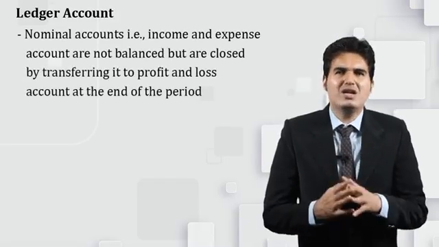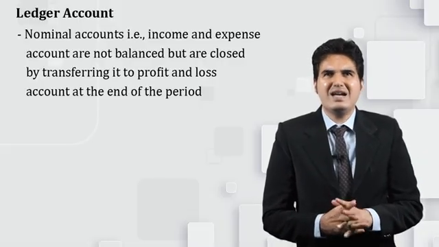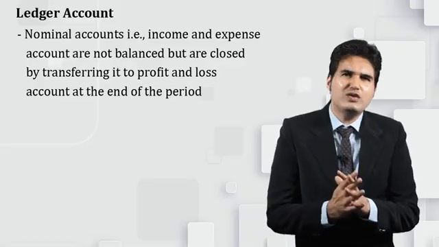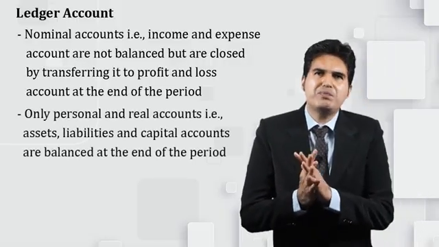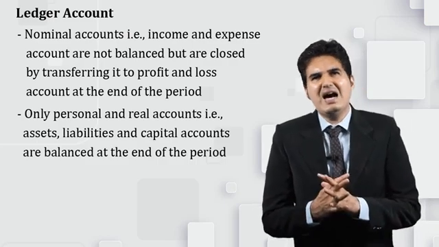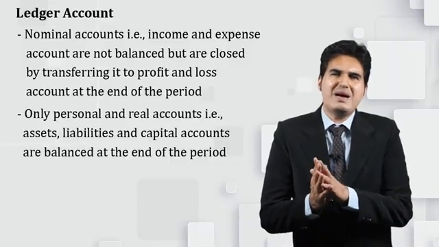As you all know, the entire accounts are divided into three parts, that is personal, real and nominal. Now what you should keep in mind is all the nominal accounts, that is incomes and expenses, are to be balanced and closed by transferring them to profit and loss account at the end of the accounting period. But all the personal and real accounts, that is assets and liabilities and capital accounts, are to be balanced at the end of each period and are to be transferred to the balance sheet.